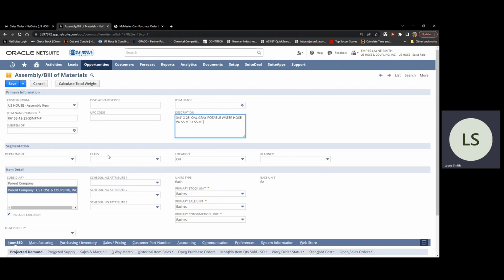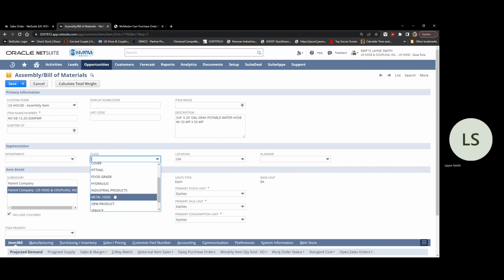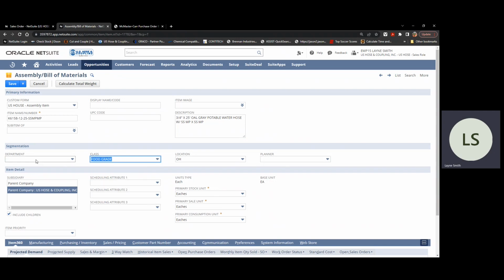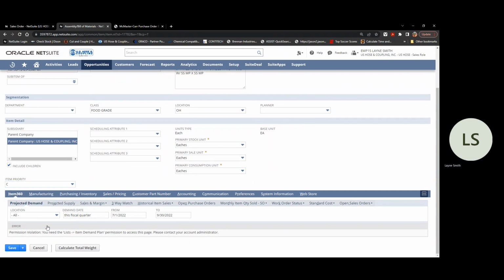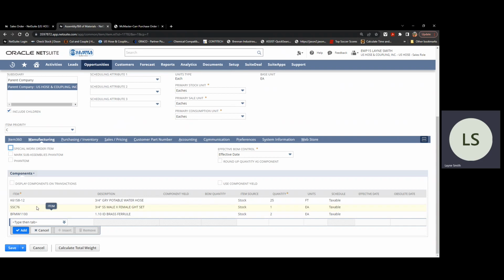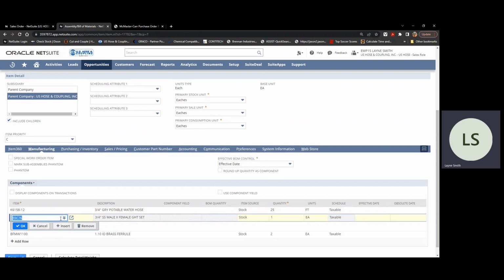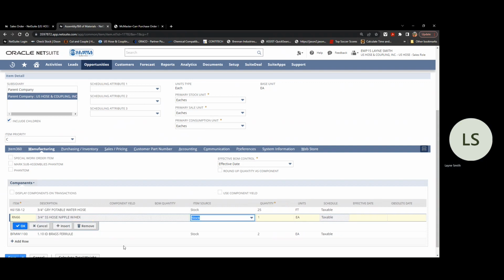US Hose, that's good. Class, that is a food grade hose. Department not necessary. Priority, it's a C item. And then the bill of materials, which will be partially filled in there. We'll just have to change the garden hose fittings to an RN66, I believe. Yep.